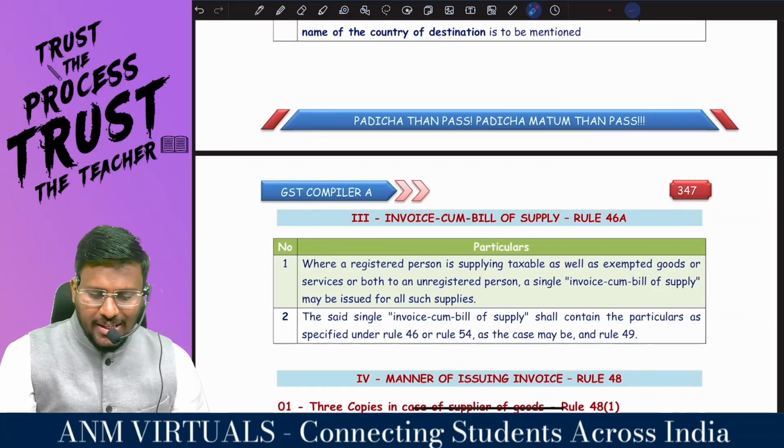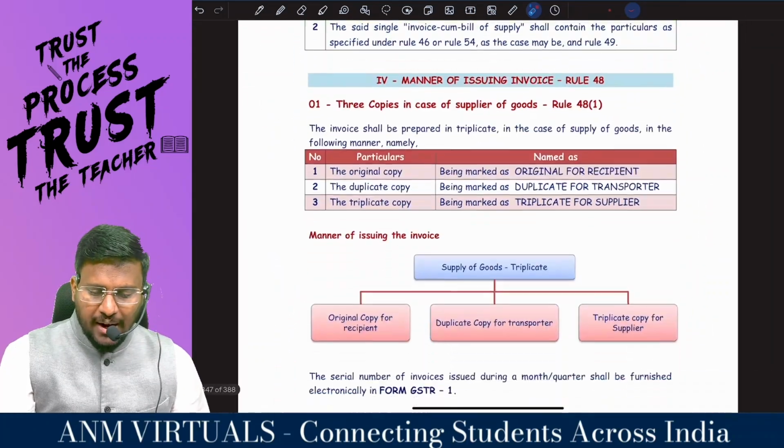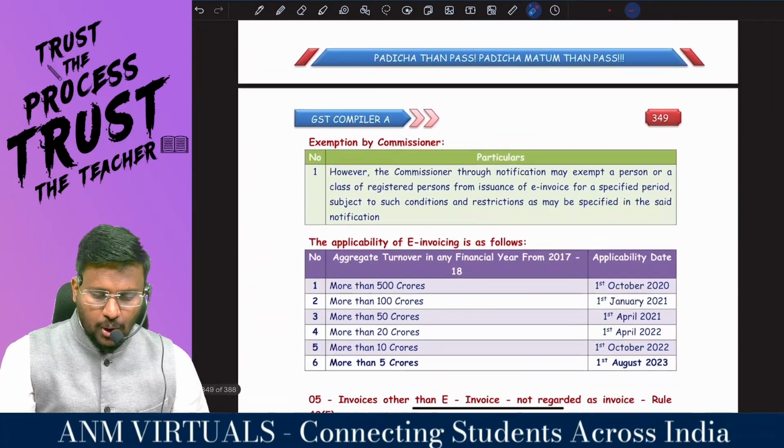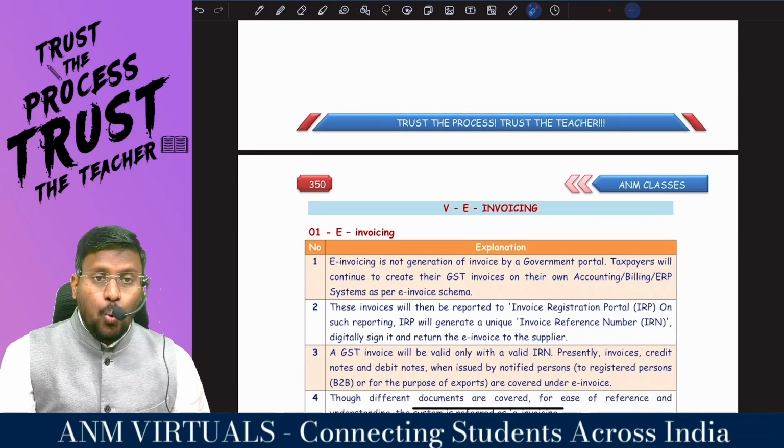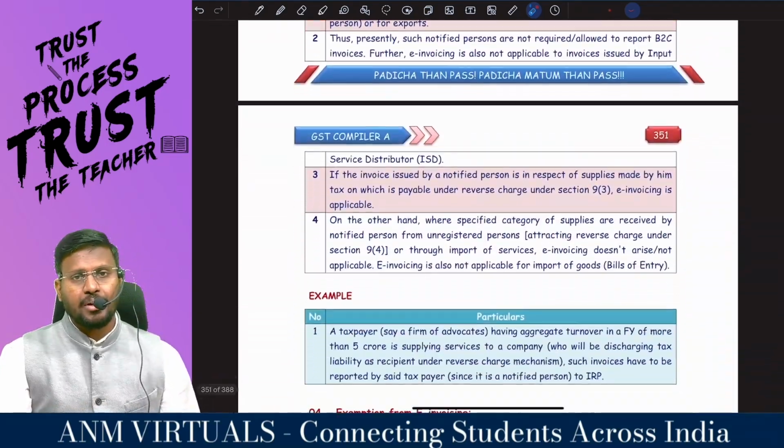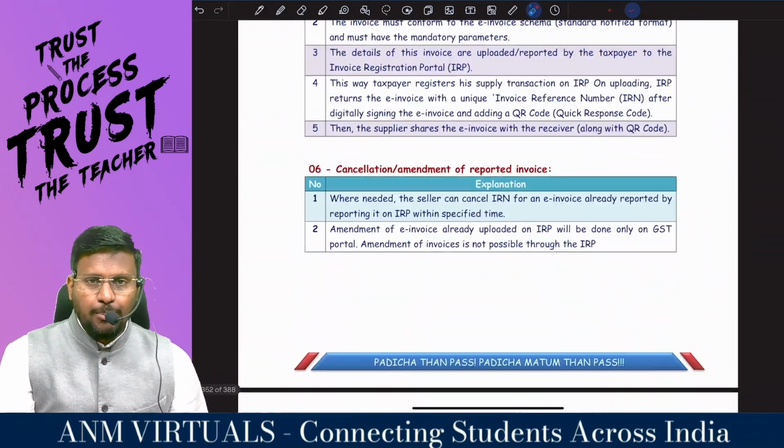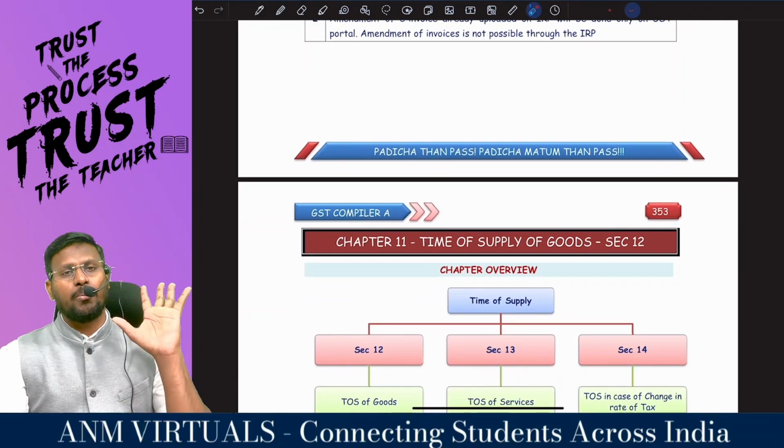What do you mean by invoice cum bill of supply? What is the manner of issuing the tax invoice? How you have to issue the tax invoice? What do you mean by e-invoicing? E-invoicing means what? Who is supposed to issue the e-invoice? Like that and all we'll be talking about.